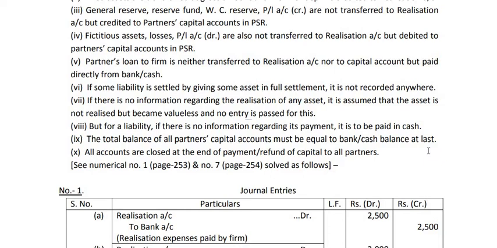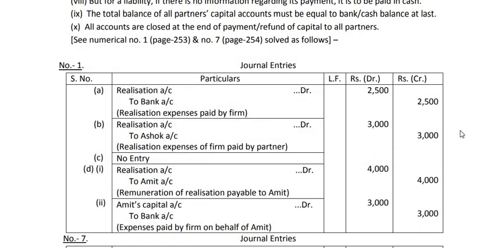That means when we pay every partner, or when we receive from a partner regarding a debit balance, then all accounts are automatically closed. That means no balance remains in any account. So these are some important points regarding the journal entries and ledger accounts.